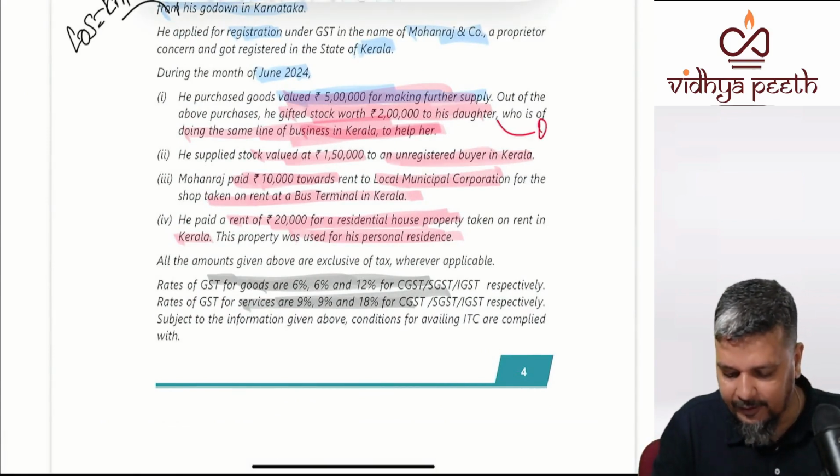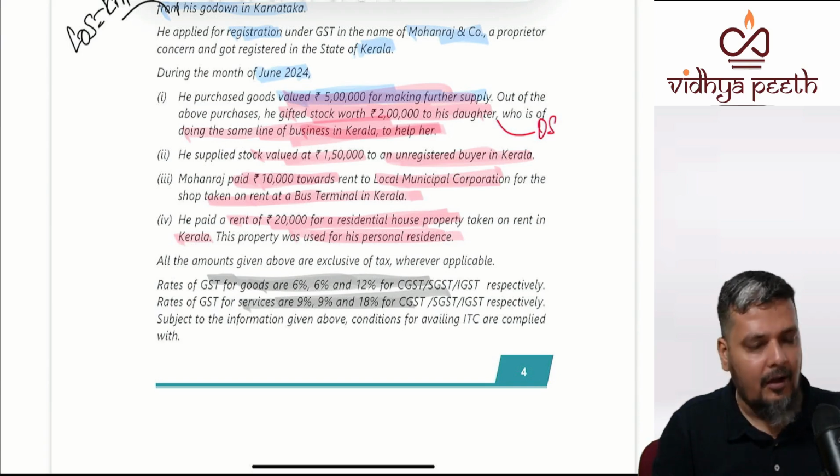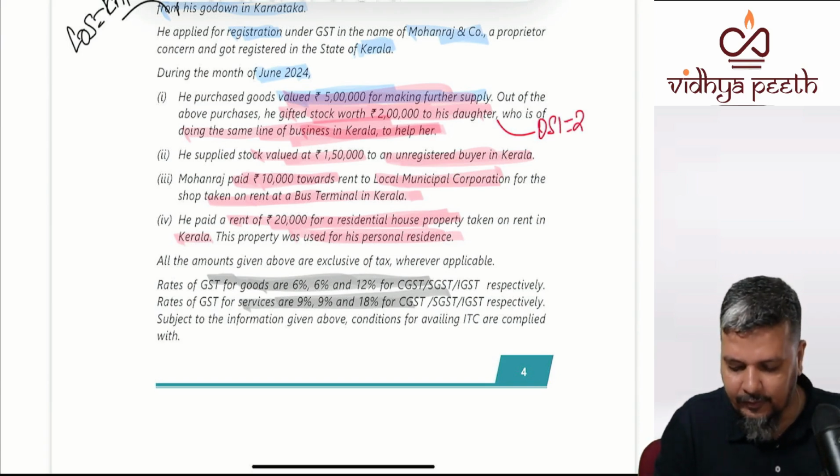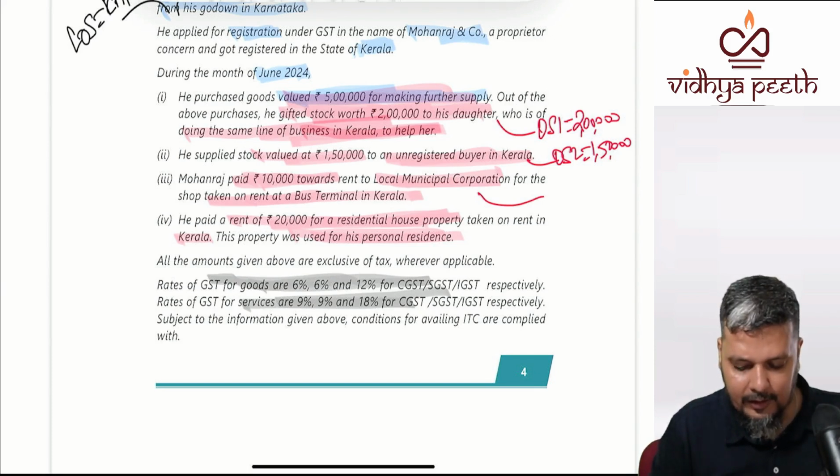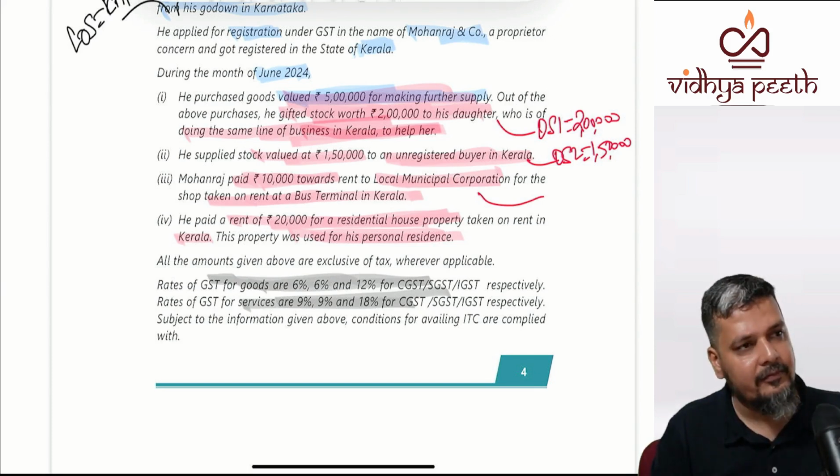What is the value of outward supply? This outward supply 1 is for 2 lakhs. This outward supply 2 is for 1,50,000. Is this covered by RCM? When you talk about the municipal corporation, is this covered by RCM?